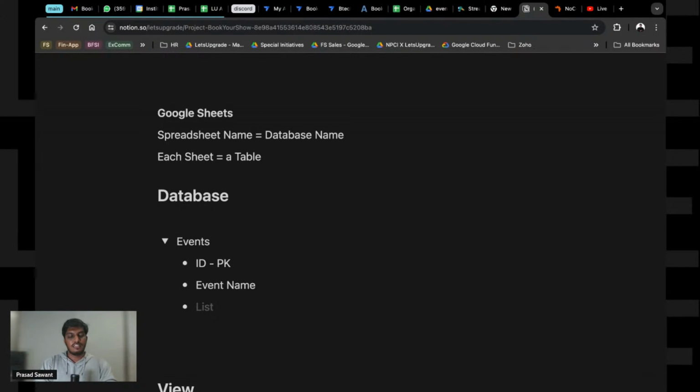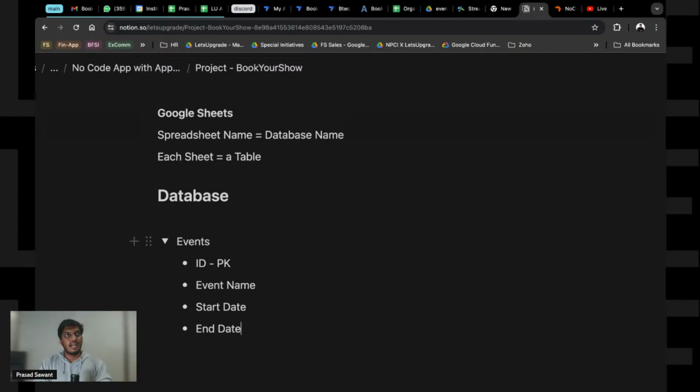Of course, after the event name, we will need the start date. When is the event going to start? End date, if it's a big event, we need that as well. And what is the event type?